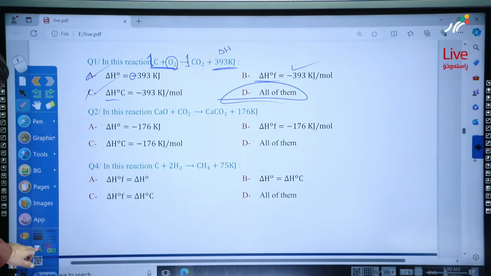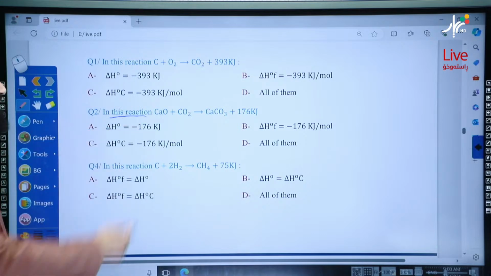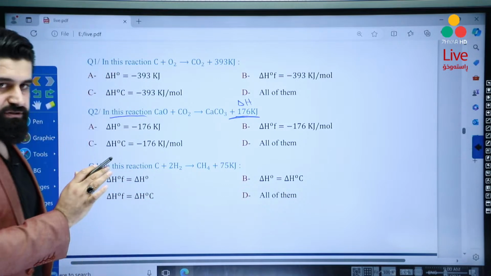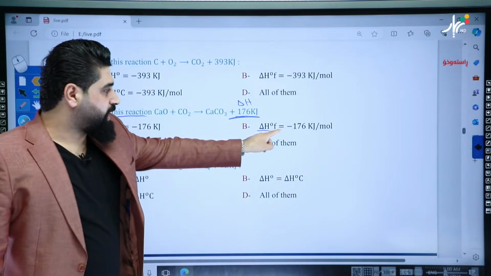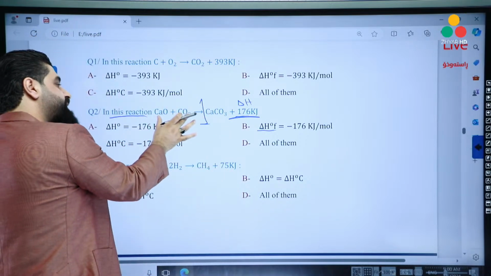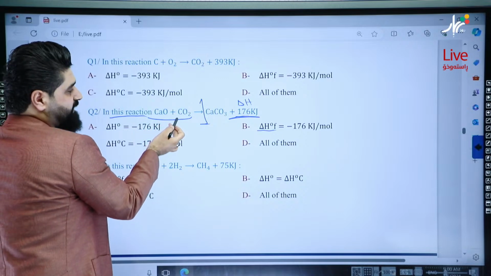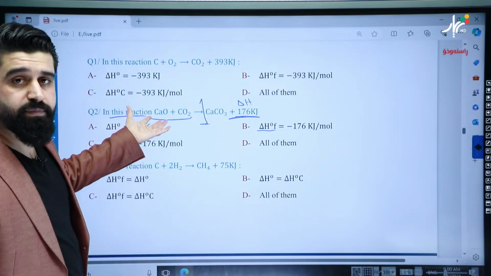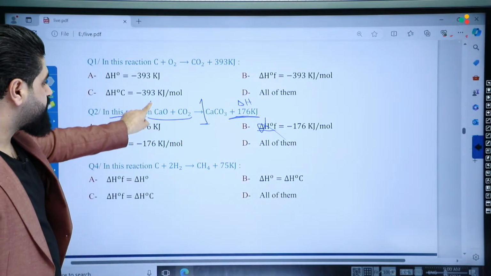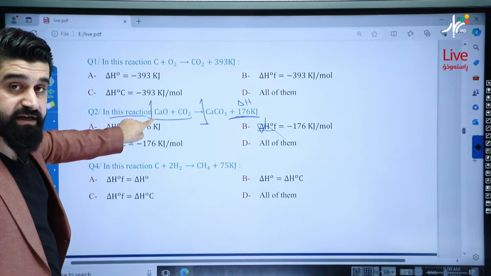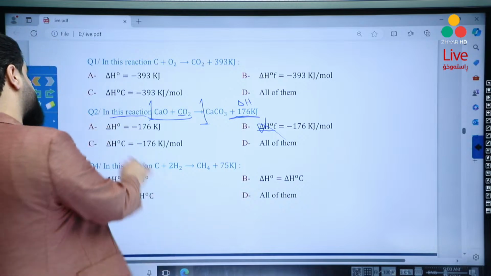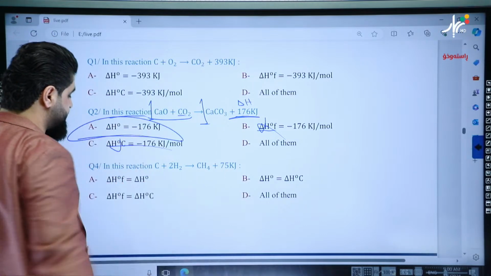Another question. In this reaction, which of the following is correct? As I said always, this will be delta H. So here we have delta H. And now, yalla, how about delta Hf? Delta Hf is 1 mole of the product forming from its elements, but these are not elements, mister, they are compounds. So this is not delta Hf. How about delta Hc? 1 mole of the substance, no matter if it is a compound or element, combined with oxygen, but there's no oxygen, mister. So this is wrong also. The correct answer is A.